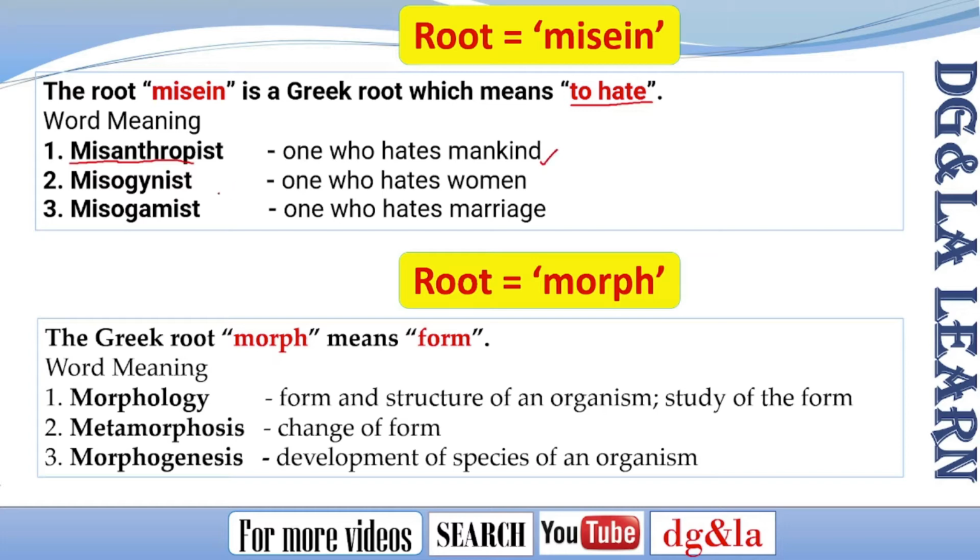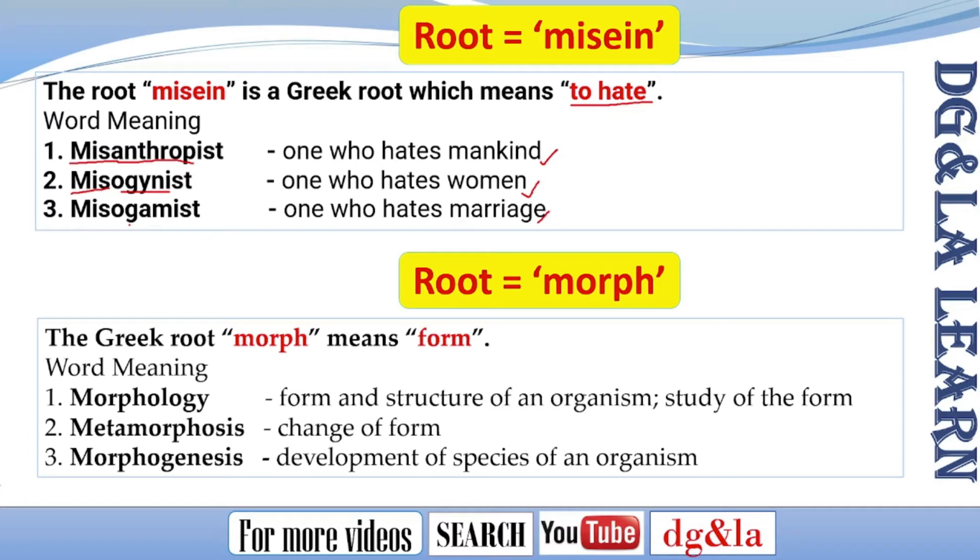The second one is misogynist. So mis, once again, hatred. Gyne, which we learned earlier in part 1 of our Greek roots video, means woman. So misogynist together gives one who hates women. The next is misogamist, which means one who hates marriage.